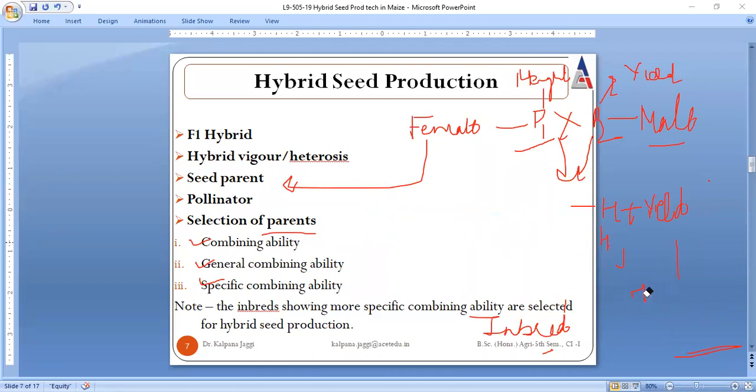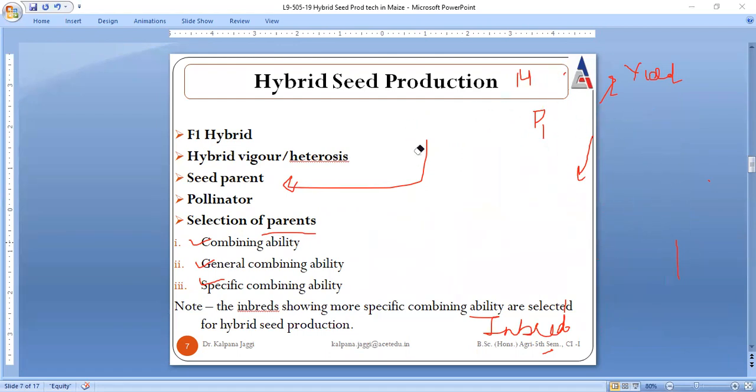And these three terms are just being elaborated on the basis of combining ability of inbred lines. Again, I repeat, on the basis of the ability of inbred lines, say combining ability. The very first we are going to discuss is the combining ability. So it is the relative ability.